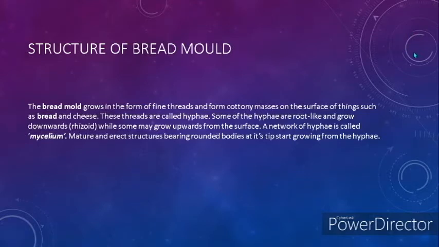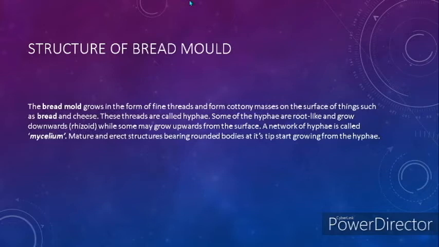Structure of bread mold. The bread mold grows in the form of fine threads and forms cottony masses on the surface of things such as bread and cheese. These threads are called hyphae. Some of the hyphae are root-like and grow downwards, while some may grow upwards from the surface. And when many hyphae are together, a network of hyphae is called mycelium.